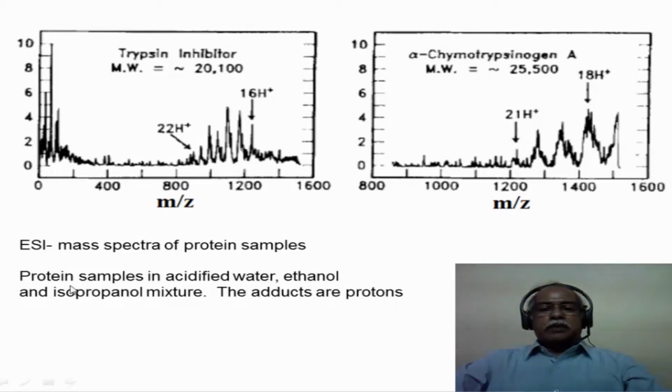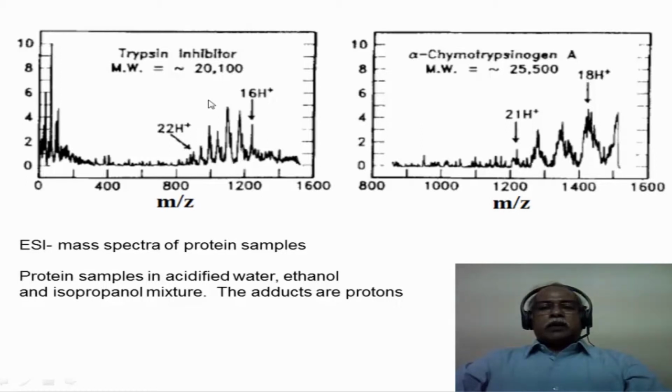Essentially, the protein samples were dissolved in an acidified water, ethyl alcohol, isopropyl mixture, and the adducts are essentially protons. In other words, what we are looking at is a multiply protonated protein molecule. This is trypsin inhibitor. Molecular weight is about 20,100 or so.